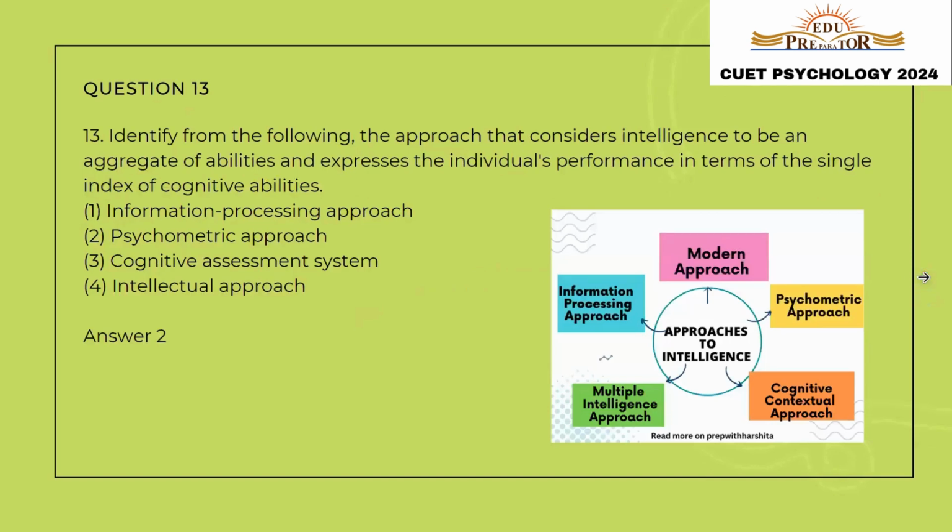Question number 13. Identify from the following the approach that considers intelligence to be an aggregate of abilities and expresses the individual's performance in terms of single index of cognitive abilities. So the approach that considers individual's performance as a single index of abilities is known as psychometric approach. So the correct answer is option number two, psychometric approach.